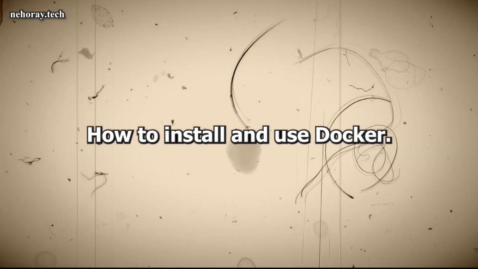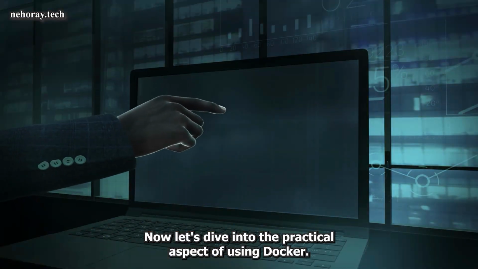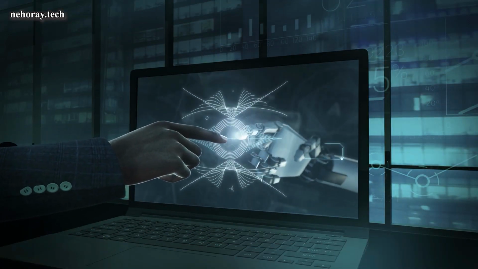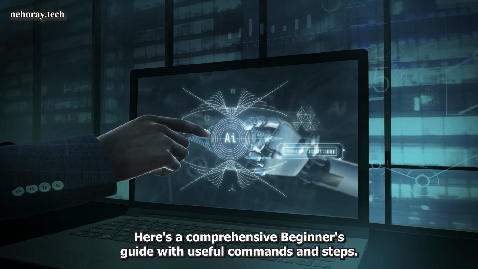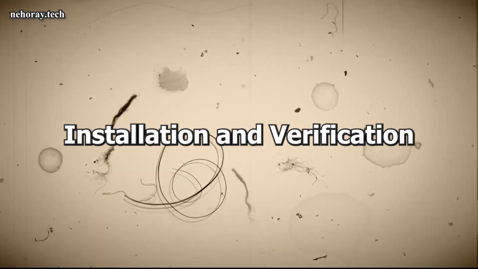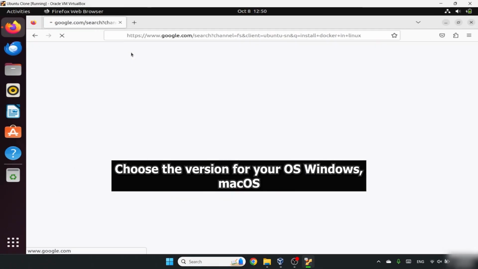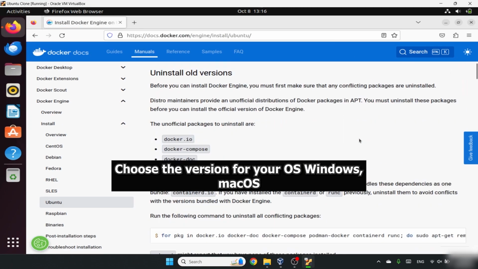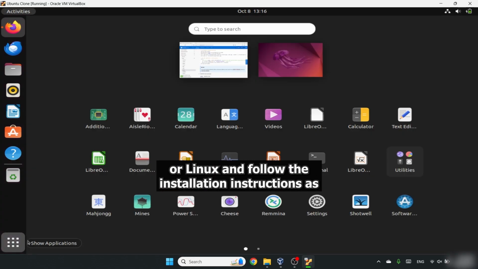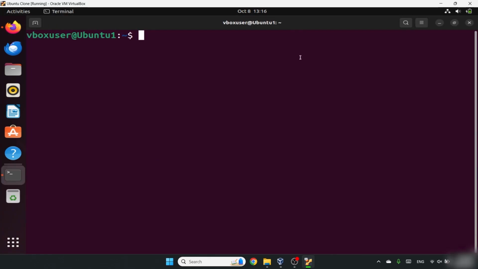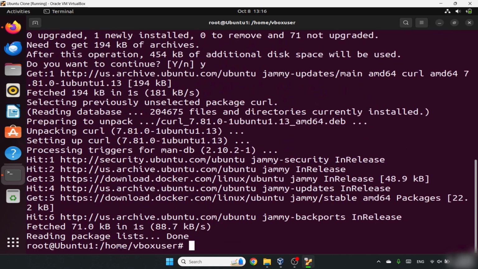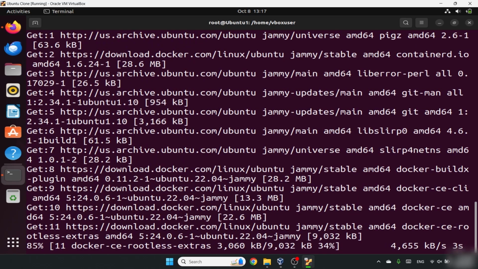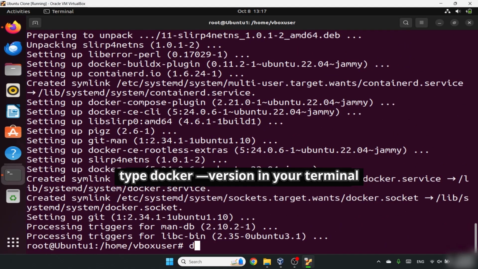How to install and use Docker. Now, let's dive into the practical aspect of using Docker. Here's a comprehensive beginner's guide with useful commands and steps. Installation and verification. Go to Docker's website. Choose the version for your OS: Windows, macOS, or Linux, and follow the installation instructions. Type docker version in your terminal to ensure Docker is installed correctly.